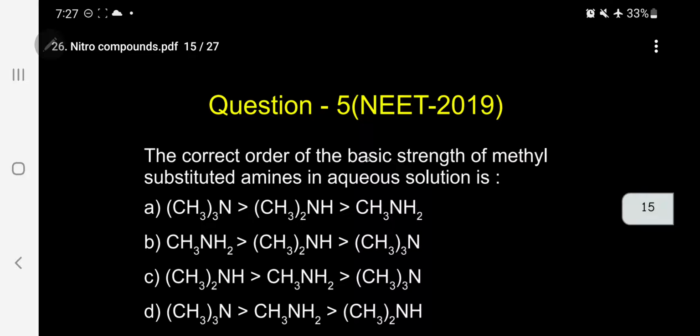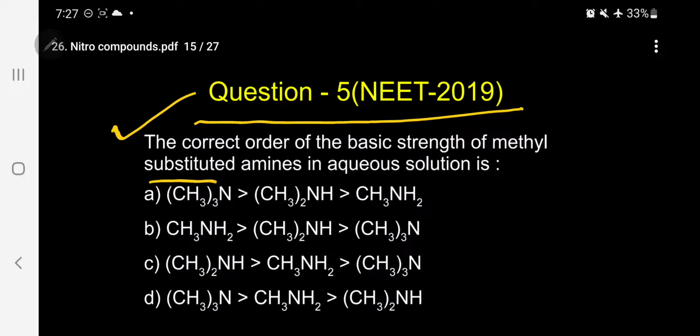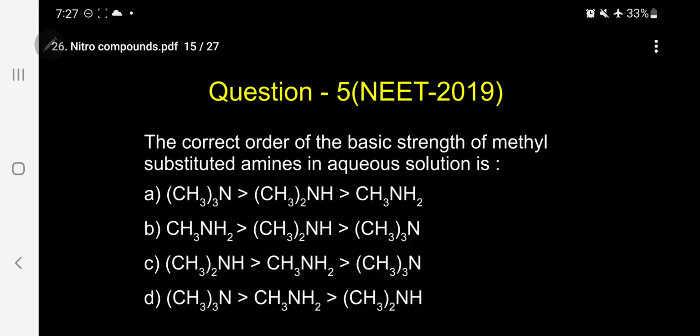Next question. Question number 5. This question was asked in the year 2019. The correct order of basic strength of methyl substituted amines in aqueous solution is. So what is the correct order? Given are 3 aliphatic amines. One is a primary amine, methylamine. Secondary amine, and this is a tertiary amine.